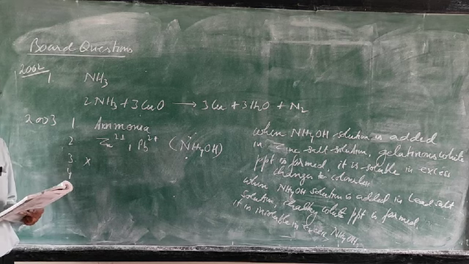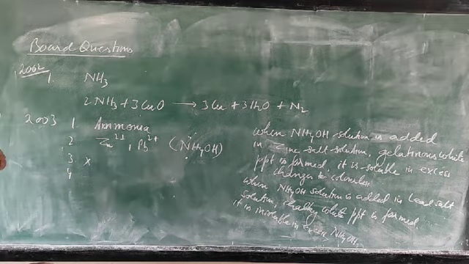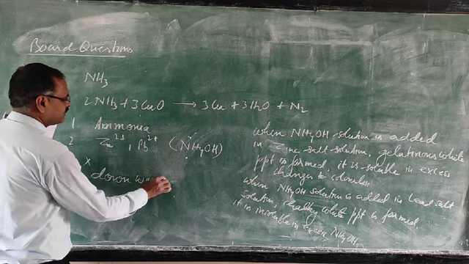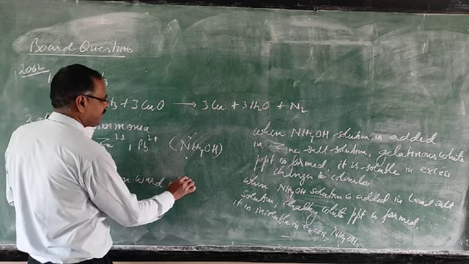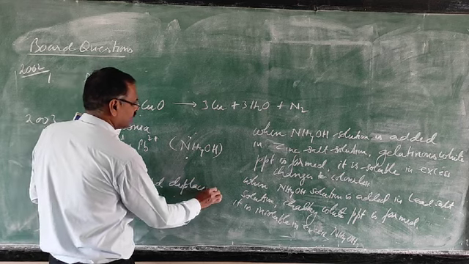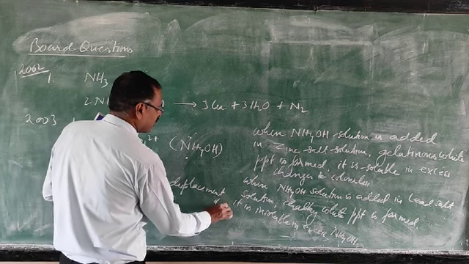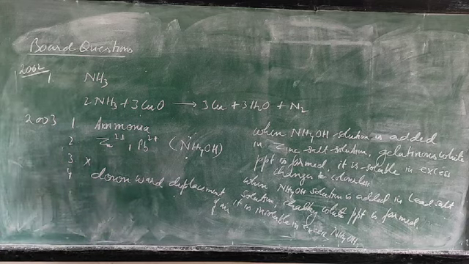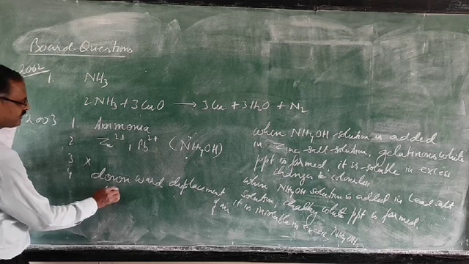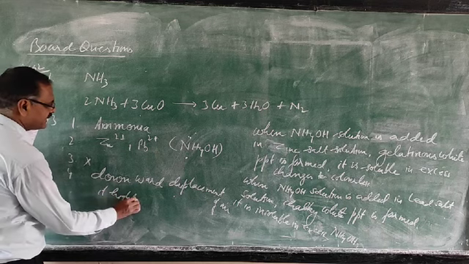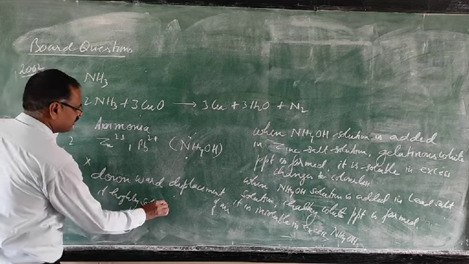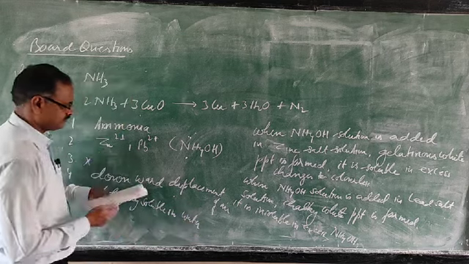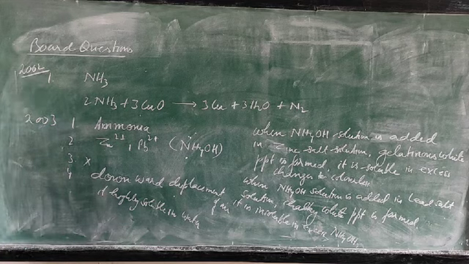Ammonia is collected by downward displacement of air. It is not collected over water because it is highly soluble in water.